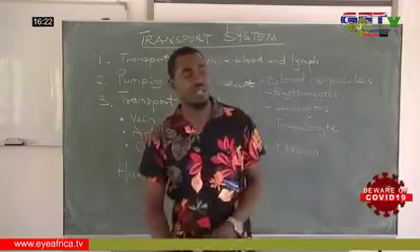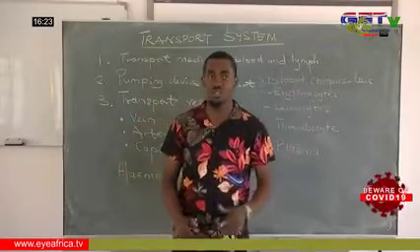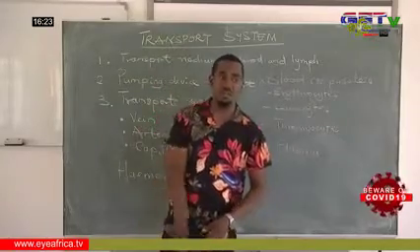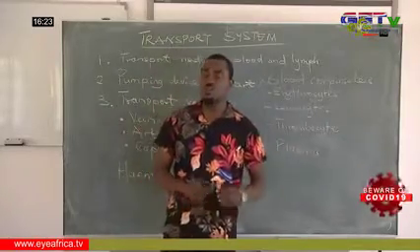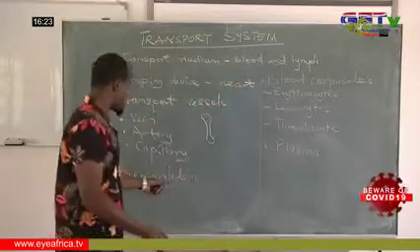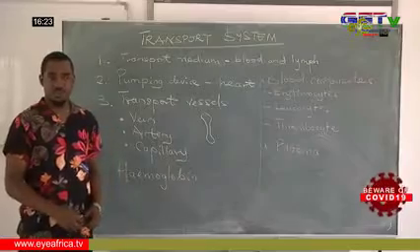The erythrocytes are produced in the bone marrow, which is the structure in the bone. At the spongy layer of the head of the long bones, we have the bone marrow, which is where we produce a red blood cell, or what we call the erythrocyte. Because of the hemoglobin present in the erythrocyte, the hemoglobin has what we call a high affinity for oxygen.